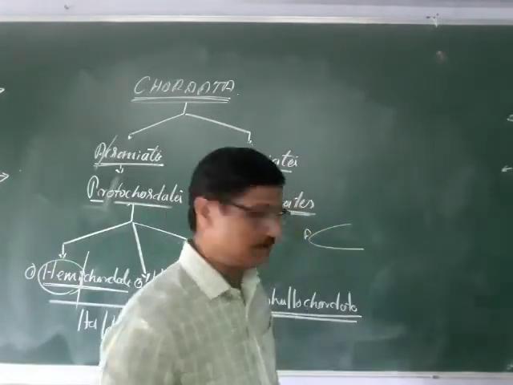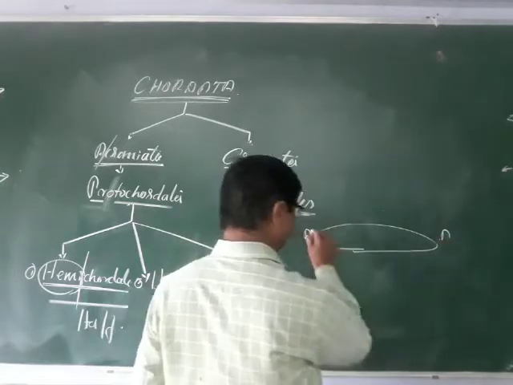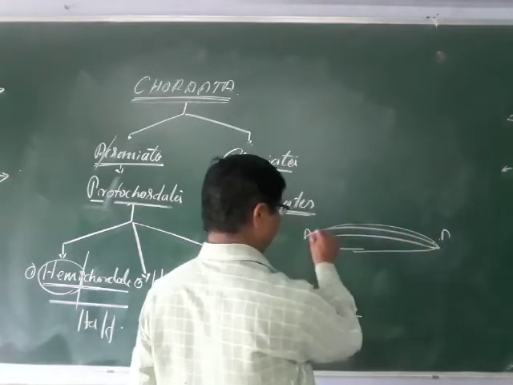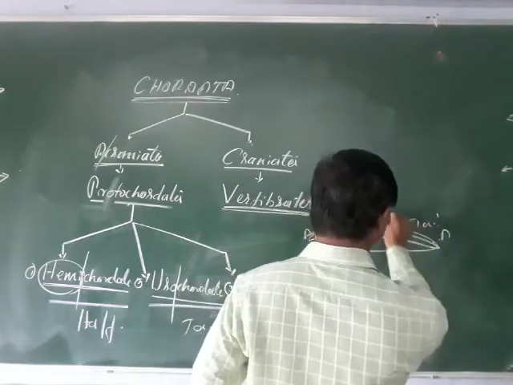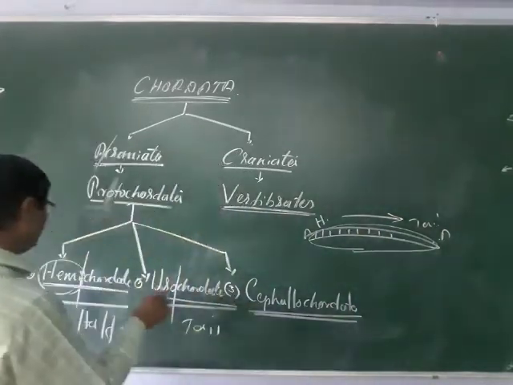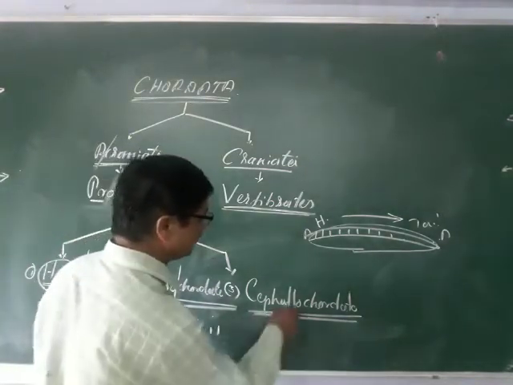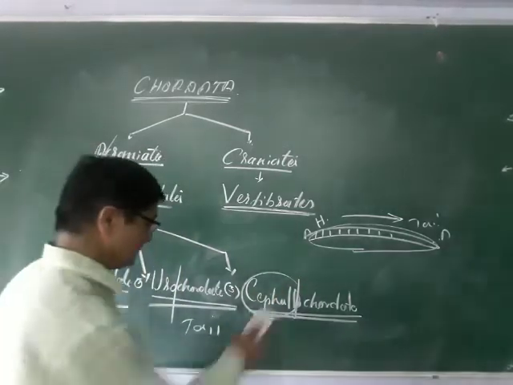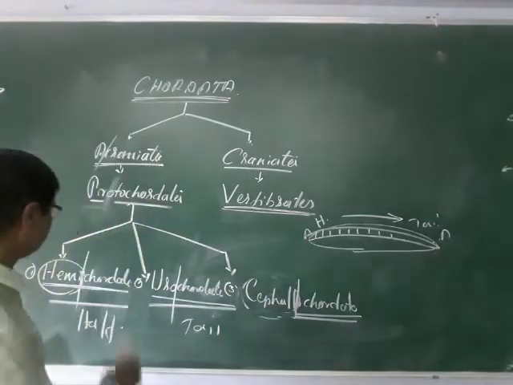And what is the cephalochordate? Cephalo means, again, head. This is the anterior and this is the posterior. It consists of the head and the tail region, and cephalochordata means the whole body. So the notochord is in the head region and in the tail region, both. Here this is the cephalo, uro and the hemi. Hemi means half of the body. Uro means in the tail region. Cephalo means the head; the notochord is present even in the head region. So these are the main ones.